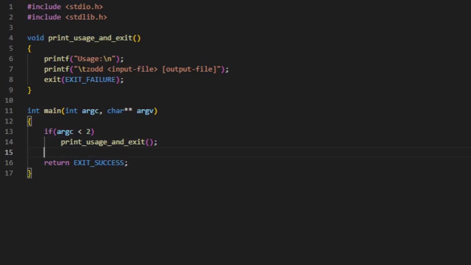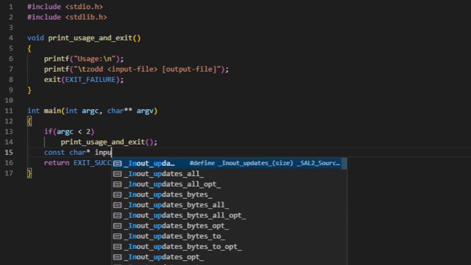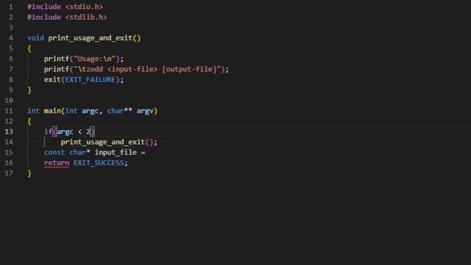Now let's have const pointer the input file. So what exactly is input file? Well, argv is the array containing the parameter, the command line arguments, right? So what are the command line arguments? The command line argument 0 will be zod. The command line argument 1 will be the input file, and if there is an output file, then it will be the command line argument 2, right? So it will be argv1.